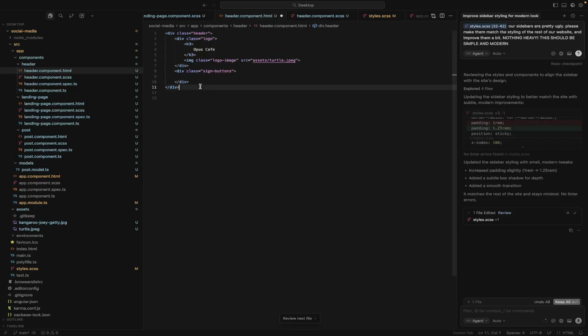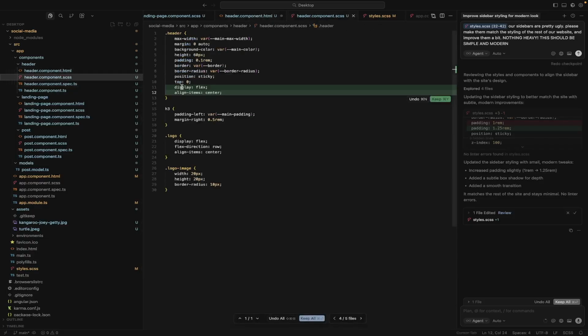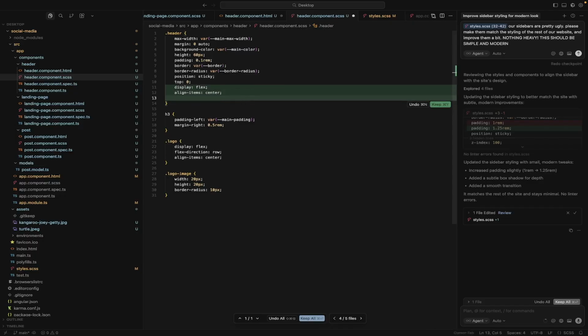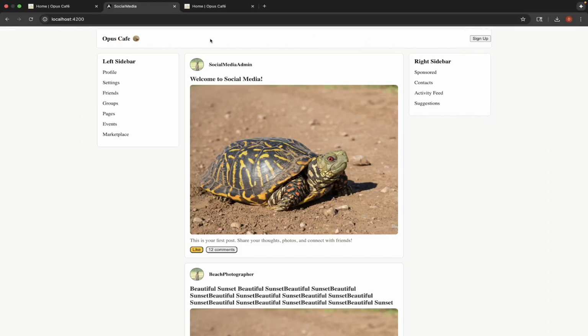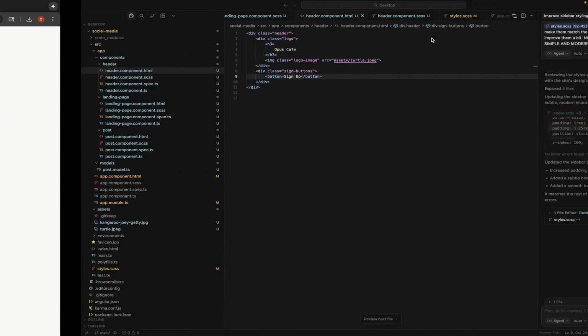What I'm actually going to do with header is I'm not going to make it display flex. We're going to justify content. Let's see what space between does. And then let's add a button here. You'll see what we might have just done. Button, sign up.